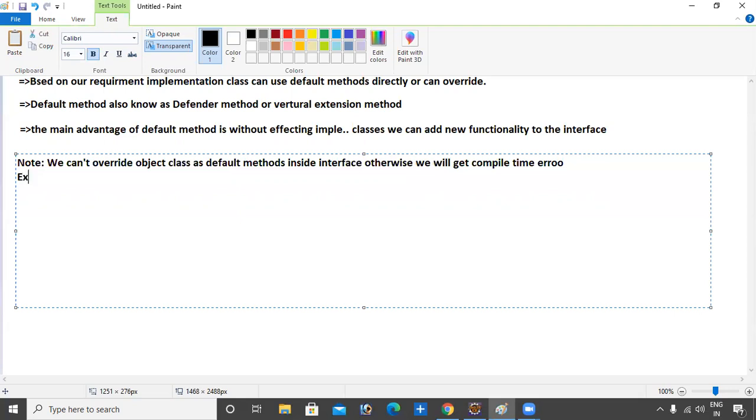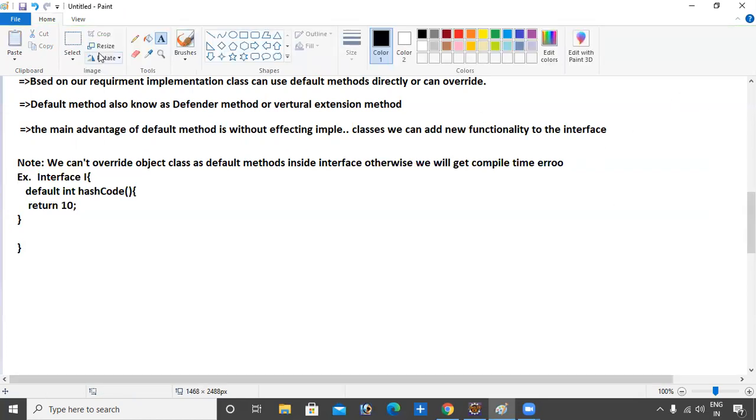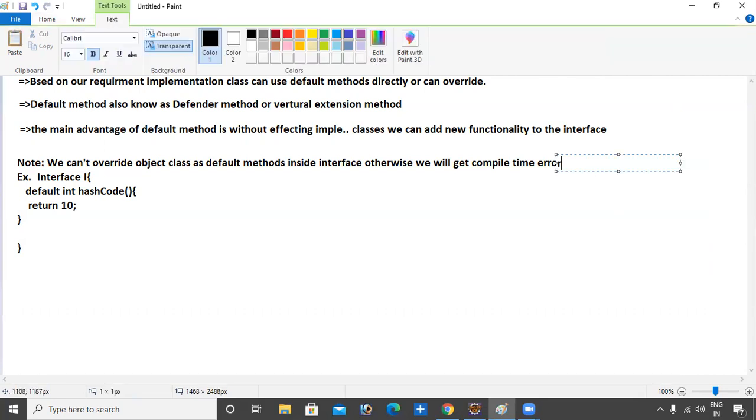For example, an interface with a default int hashCode method. Hash code is an Object class method, it cannot be overridden, so if we write return inside it, this gets an error.